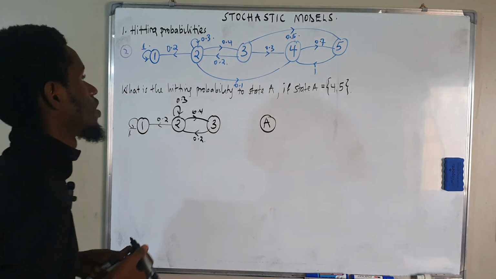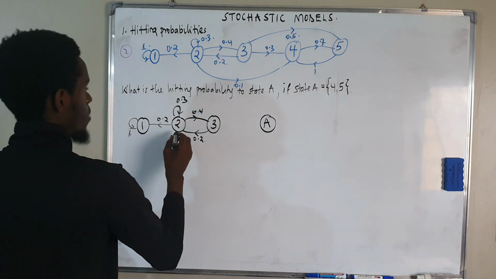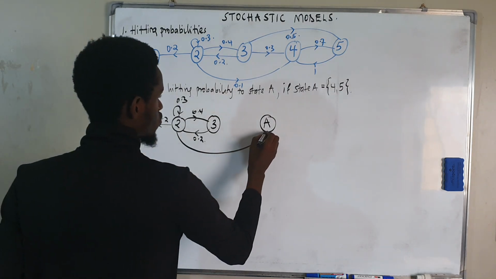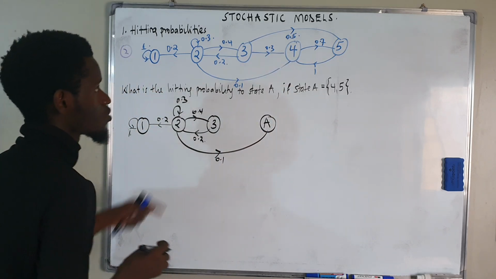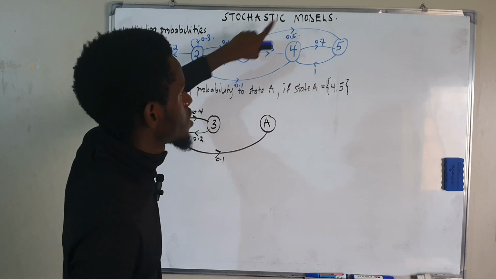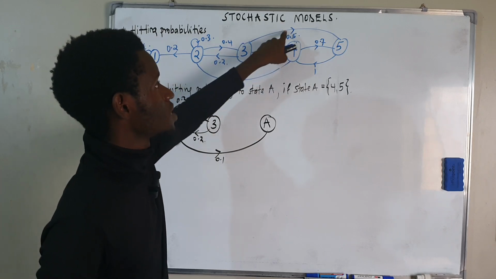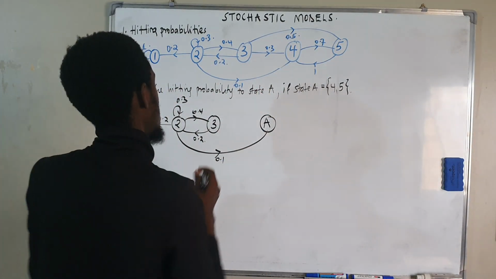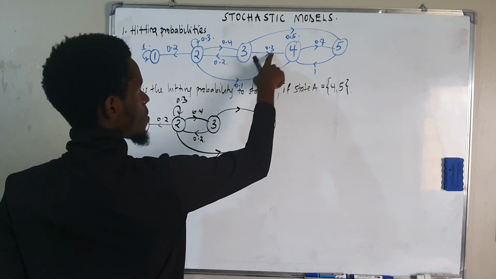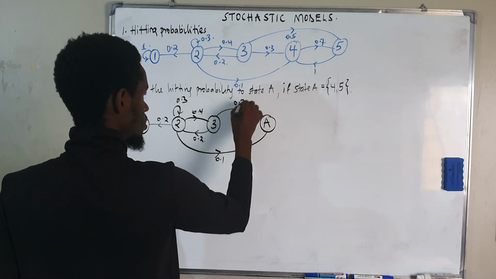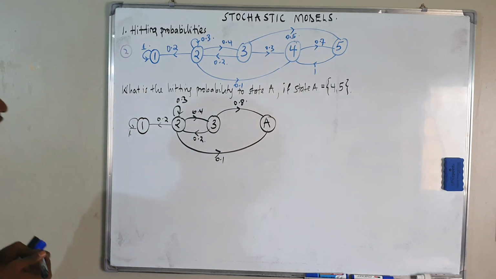Now, what are the probabilities going to state A? We have the probability of coming from 2 to 4, which is 0.1. And then we have 0.3 and 0.5: 0.3 is coming to 4, 0.5 is coming to 5. Therefore, if we combine the states, we also need to combine these probabilities. 0.3 plus 0.5 is going to be 0.8, going to state A. And that becomes our new transition diagram. And now we want to get the hitting probabilities.